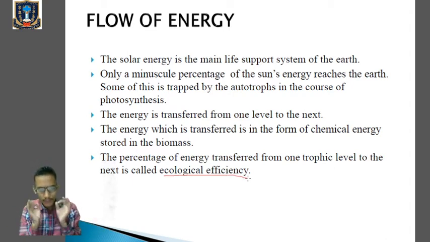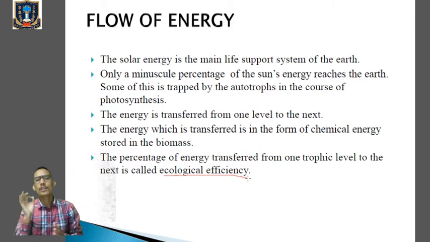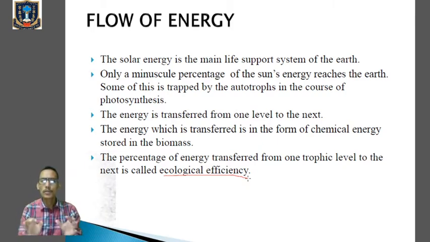Okay, simple. Solar energy is the ultimate life supporting system of the earth. Clear? Without the solar energy, no one can survive. So a small amount of that solar energy will be trapped by the green plants, by the producers, or we can say the autotrophs, so that they can perform photosynthesis.